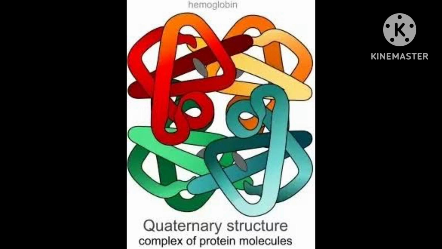That bond breaks. During denaturation, secondary and tertiary structures are destroyed, but primary structure remains intact. This question is asked: the coagulation of egg.